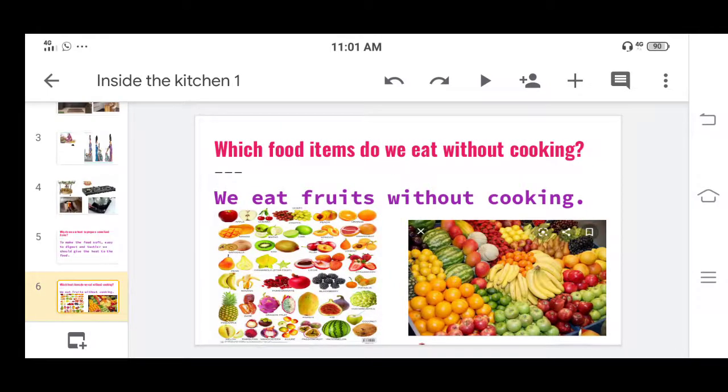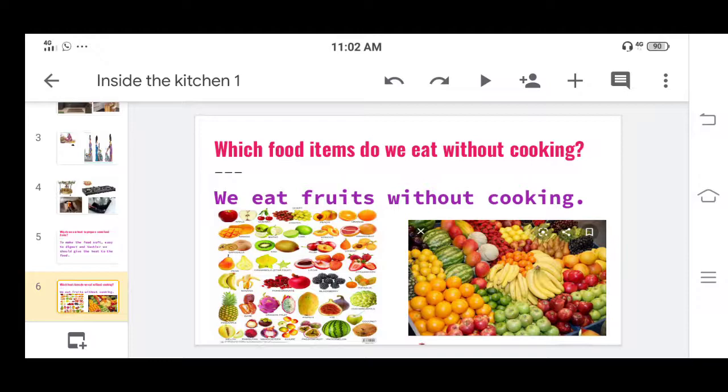Which food items do we eat without cooking? Now I gave you the example of rice. Rice we can't eat raw. We have to boil it and then use it. But some food items are there that we should not cook. So why? These are the fruits. We eat fruits without cooking.